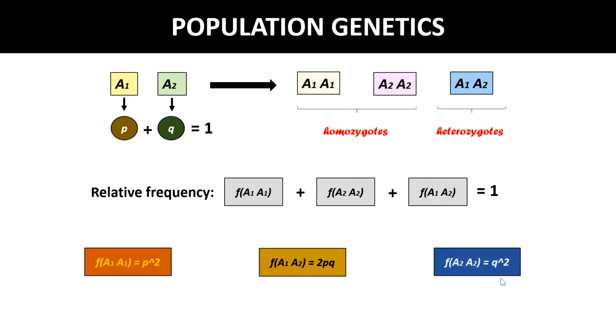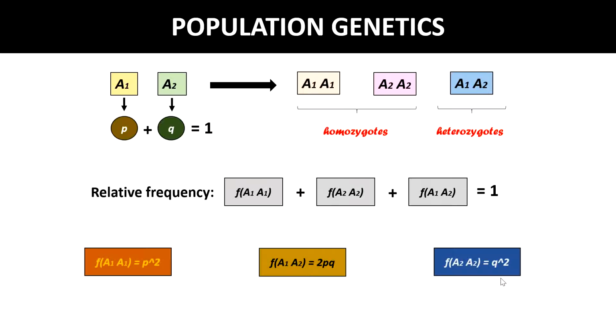If they are absent, that is an ideal condition, and then there will be this kind of relationship between allelic frequency and genotypic frequency.